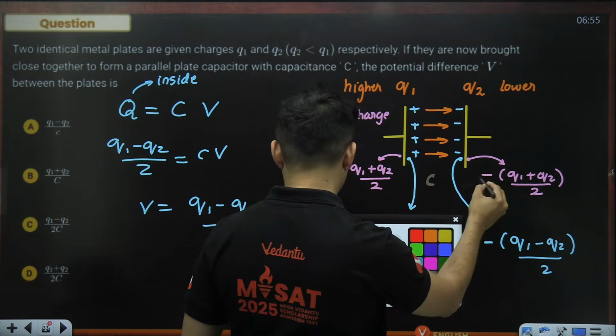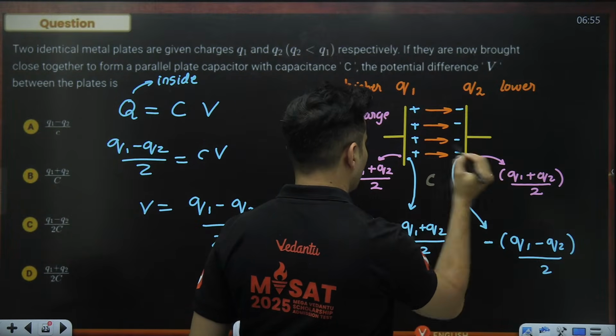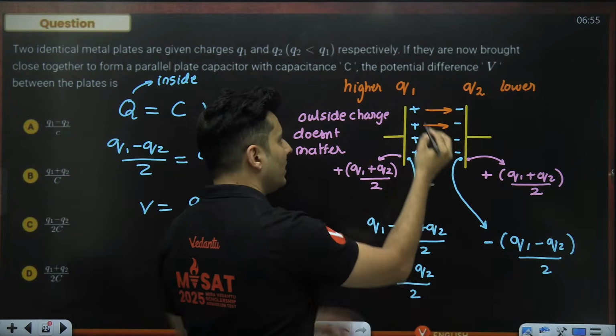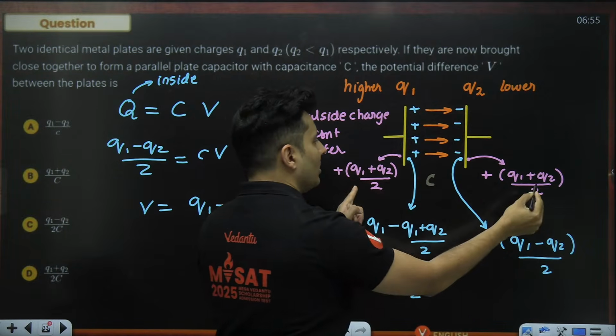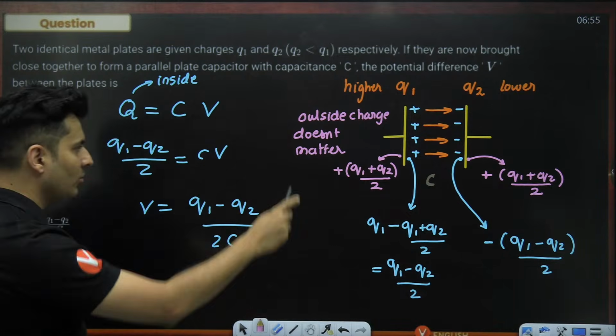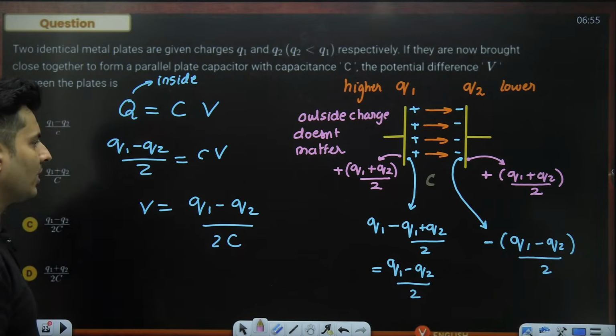Okay. By mistake, I have put a negative charge over here, guys. This was not negative. This was positive only. This was the total charge which will be distributed equally. Q1 plus Q2 by 2. Q1 plus Q2 divided by 2 equally will get distributed outside, not negatively. By mistake, I had put that minus sign. I'm just correcting it.